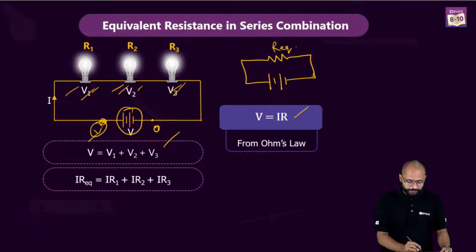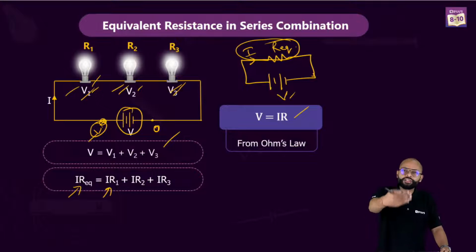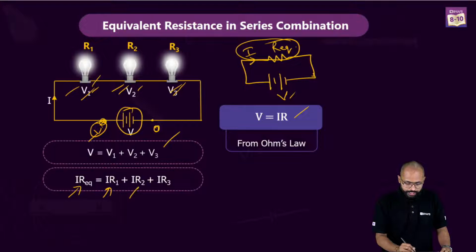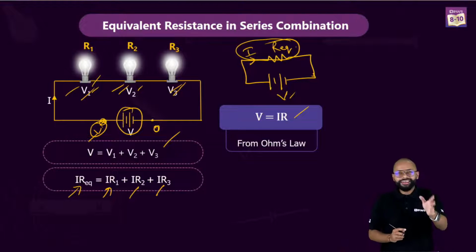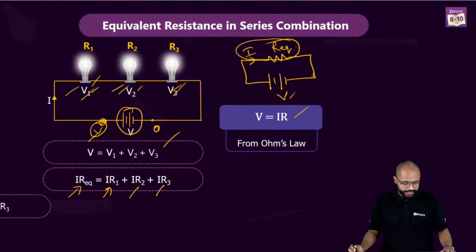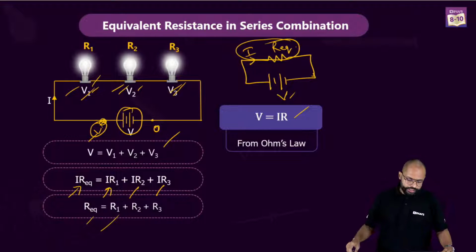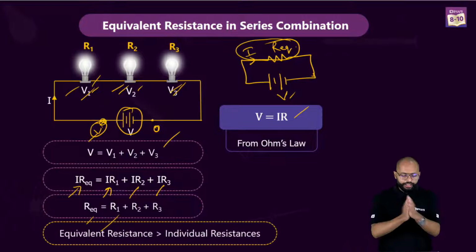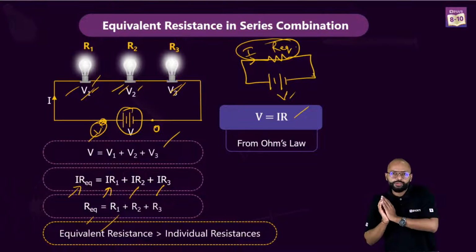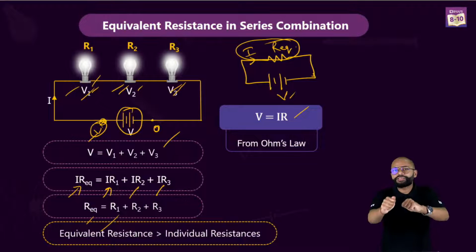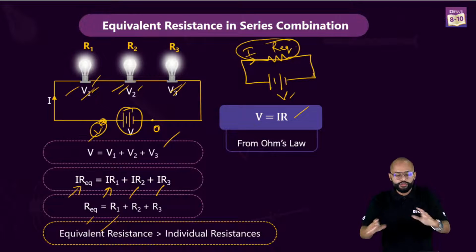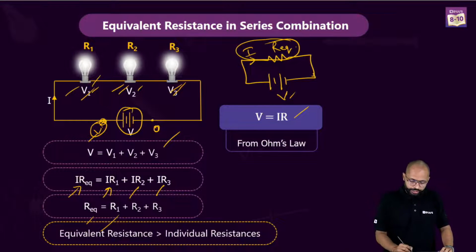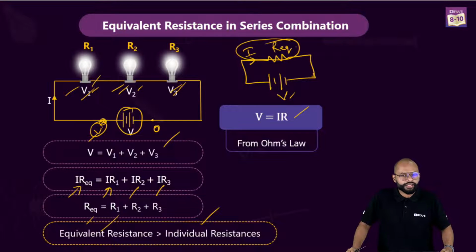Now, V is I R equivalent, which is equal to IR1, the voltage drop on each resistor, plus IR2 plus IR3. Now current is the same, which means I can cancel it out on both sides. It comes out to be R equivalent equals R1 plus R2 plus R3. What we take away from this derivation is that equivalent resistance is more in the case of series combination. It is more than the individual resistances.